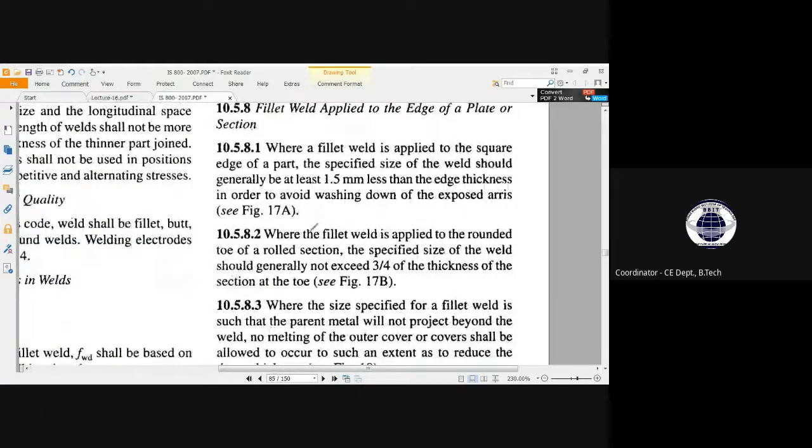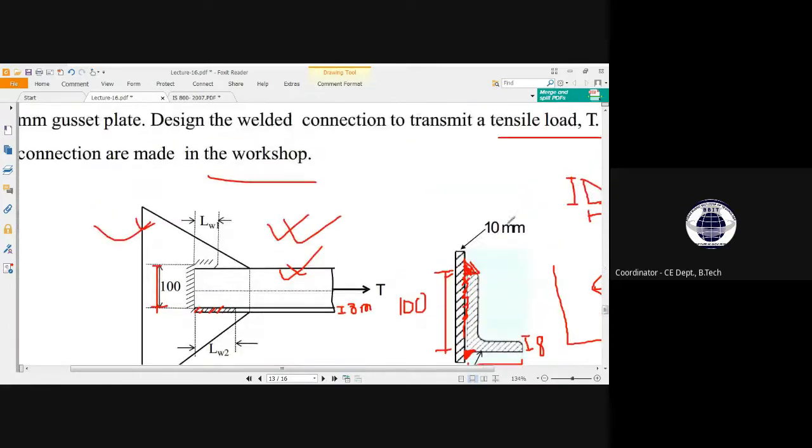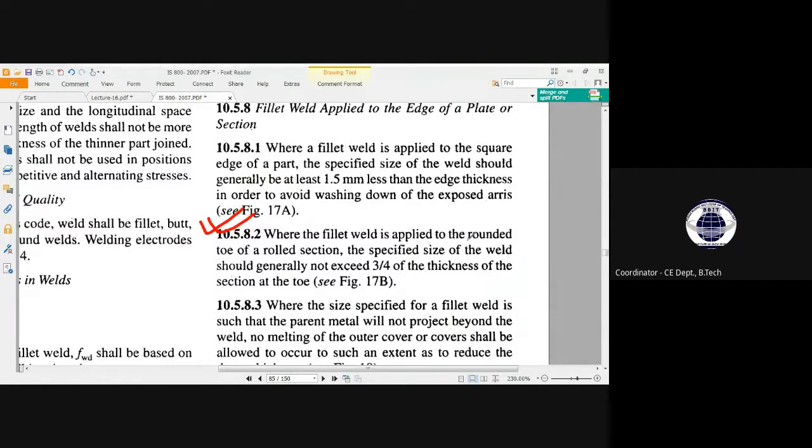See, this is the clause I was talking about, where the fillet weld is applied to the rounded toe of a rolled section. I have mentioned what the meaning of a rolled section is. ISA, the angle section, can be a rolled section. So where is the fillet weld applied? At that part, the rounded toe.